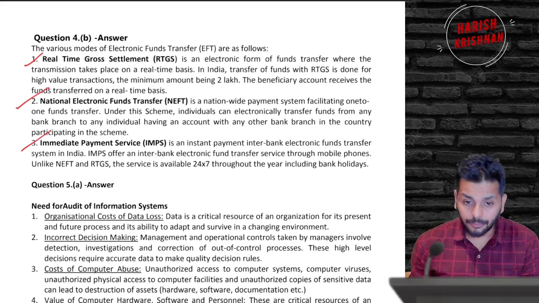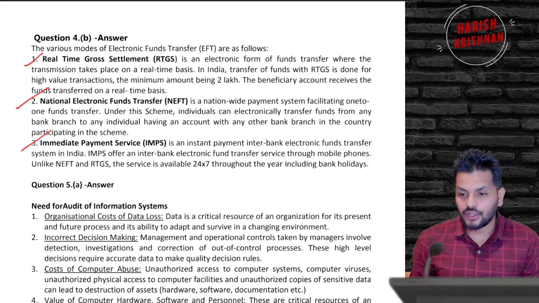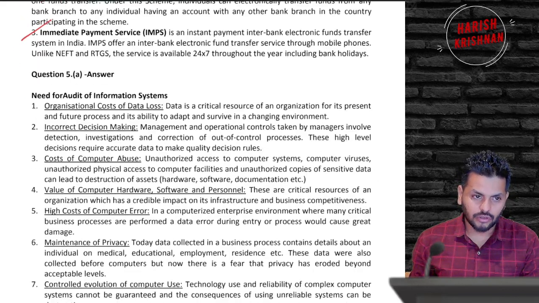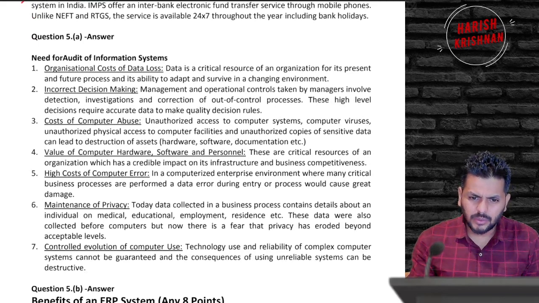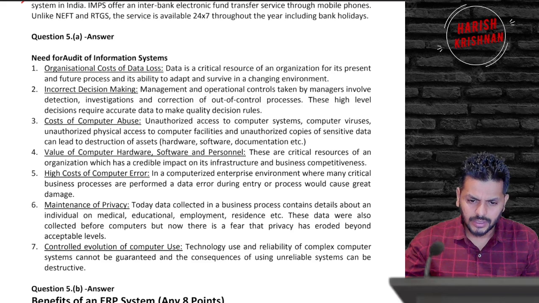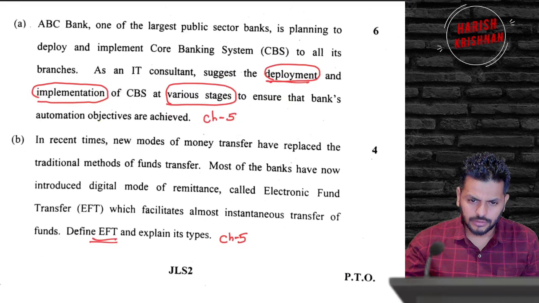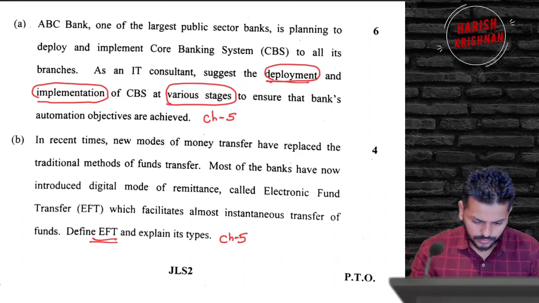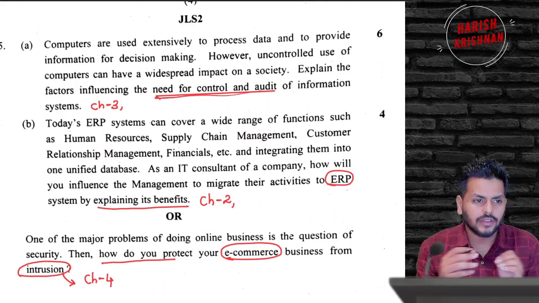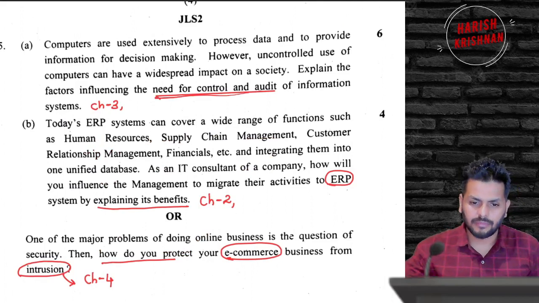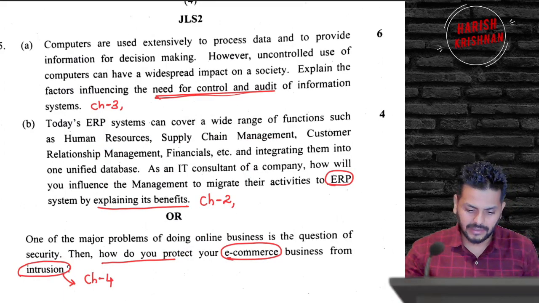And again, they have emphasized this time only on IS audit. One more question from the IS audit genre is about the need, but they didn't trouble you. They gave a straight question. If you see the wordings, let me just show you that here. What is the need for control and audit? That's such a straight question from the book itself. Even in the book, the heading goes by the same title.